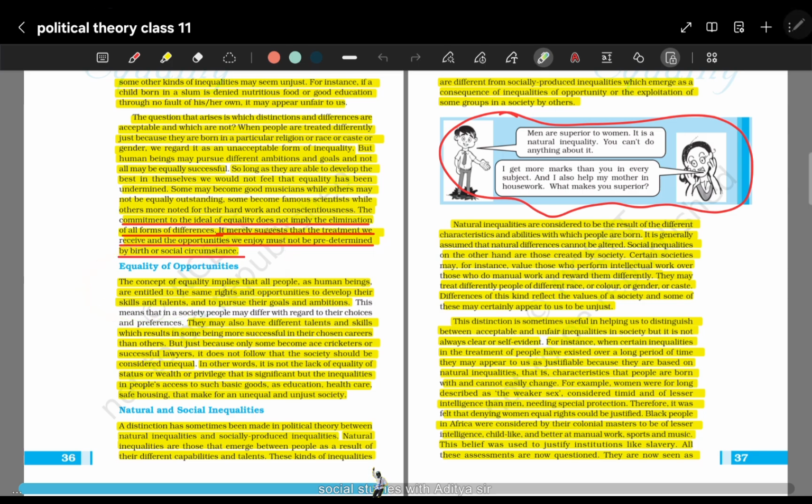We can relate this to equality of opportunities to be given to each and every person, irrespective of the region they are coming from, the gender they belong to, the caste they belong to, the religion they are following, and things like these. That means equality of opportunities, that if A is getting an opportunity in a school for participating in a quiz competition, B should be given an equal opportunity as well.